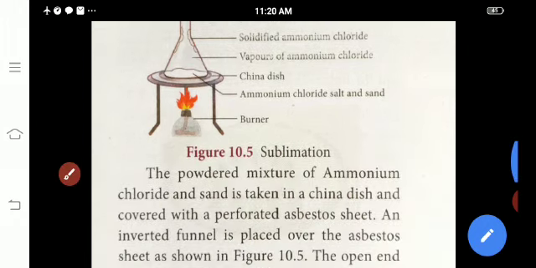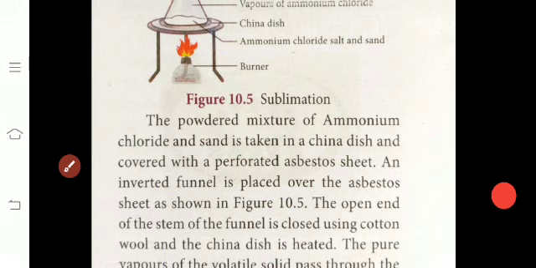You see this. The powdered mixture of ammonium chloride and sand is taken in a China dish and covered with a pierced asbestos sheet. Then an inverted funnel is placed over the asbestos sheet as shown in the figure. The open end of the stem of the funnel is closed using cotton wool and the China dish is heated.